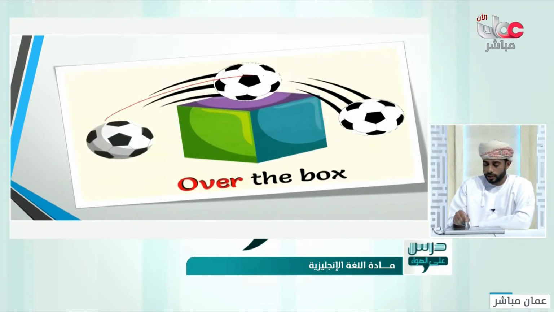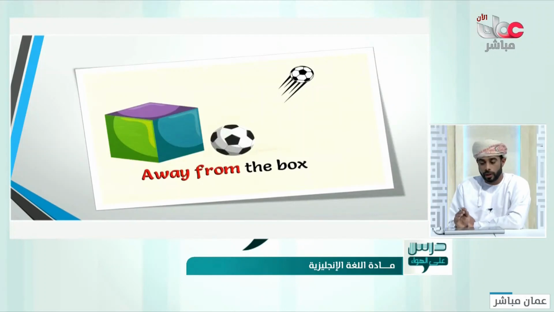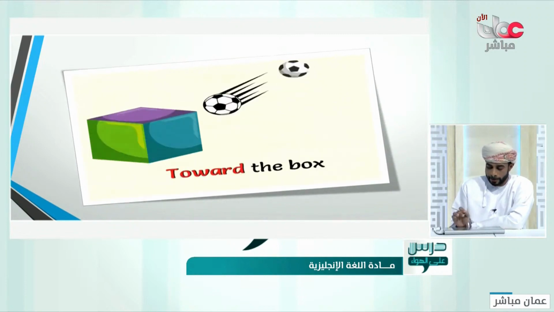Over the box, just over it, like this. You don't stay on it, just go over the fence, for example, or over something, an obstacle. You don't touch it, over the obstacle. Good. Away from the box. It goes away from, go far. So you go away from me, for example. Go away from that, for example, dangerous thing.